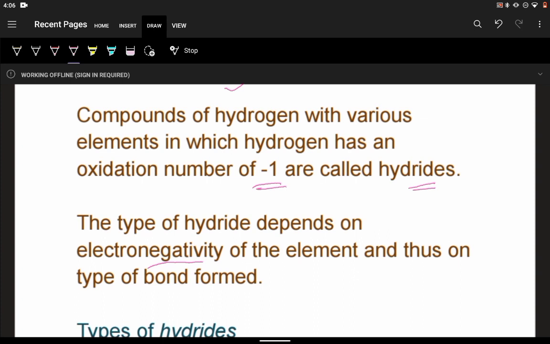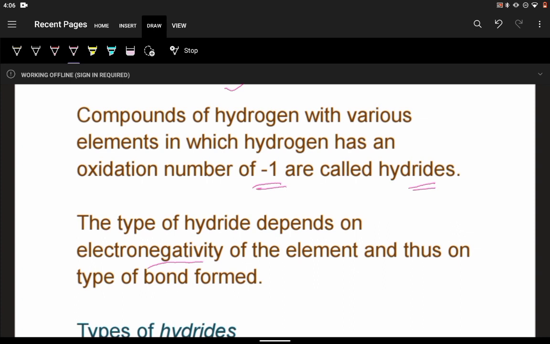Now, as I told, the oxidation number of hydrogen in hydrides is -1. Therefore, here the hydrogen center will act like a nucleophile. It will have a nucleophilic character because it has more negative charge over it, the -1 oxidation state. So it will behave like a nucleophilic point.